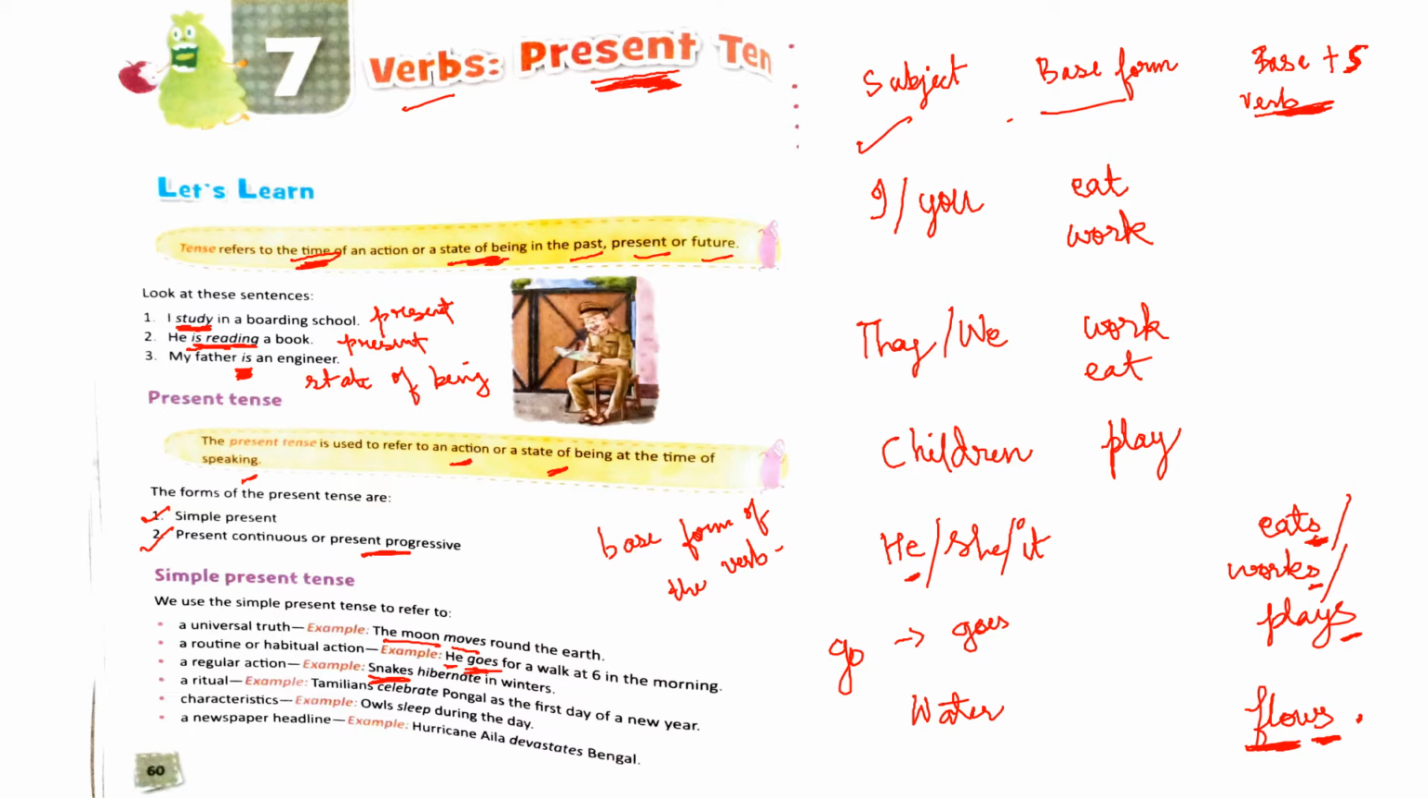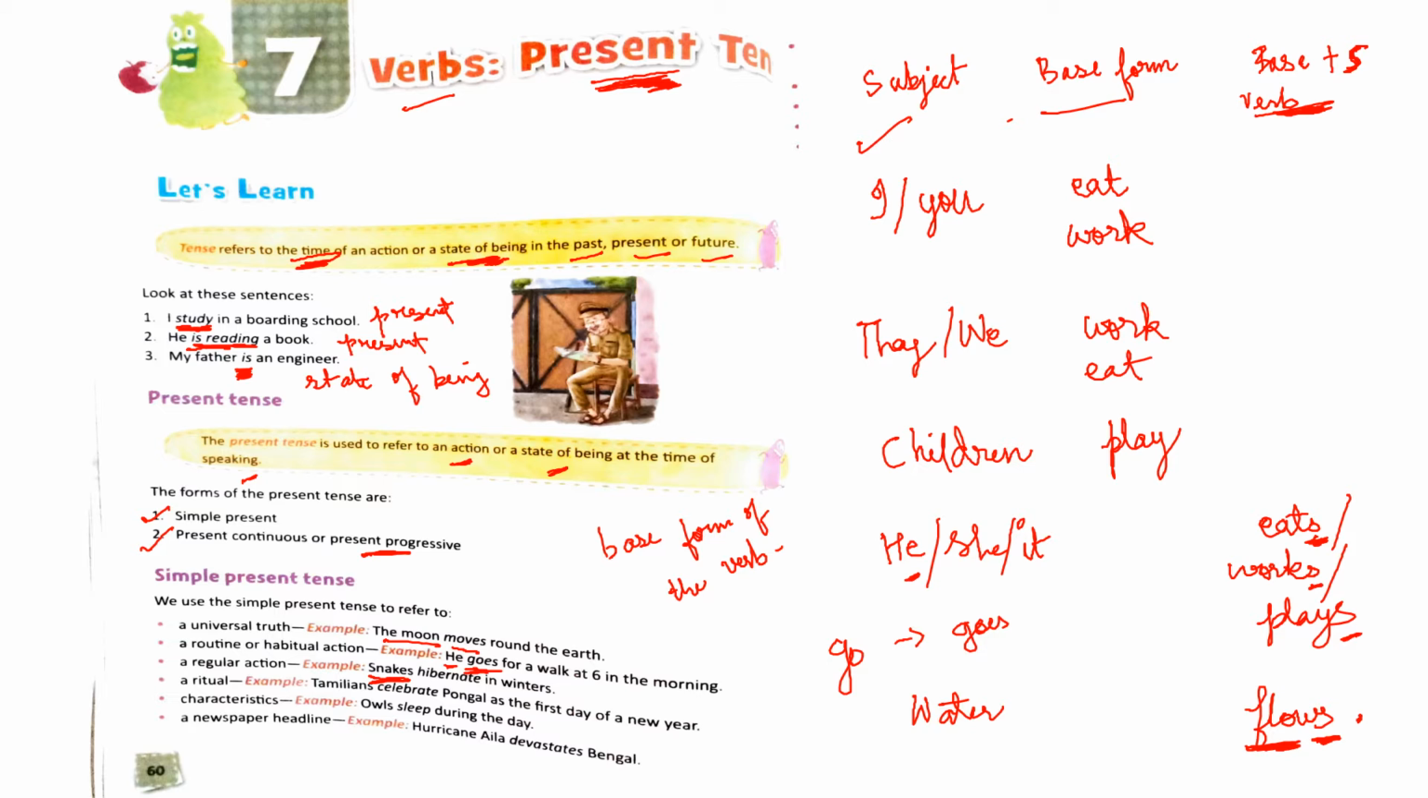Okay, so here also celebrate is in base form because Tamilians is plural, right? It is plural, so it is talking about a ritual. This is a ritual that Tamilians have, so in that case also you use simple present tense.